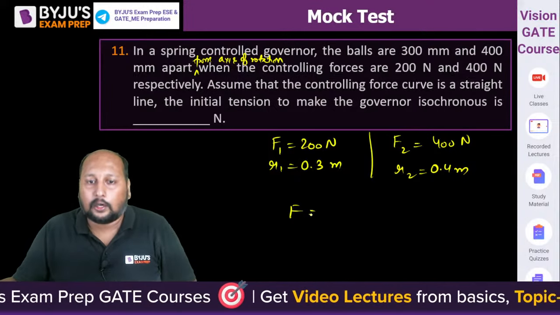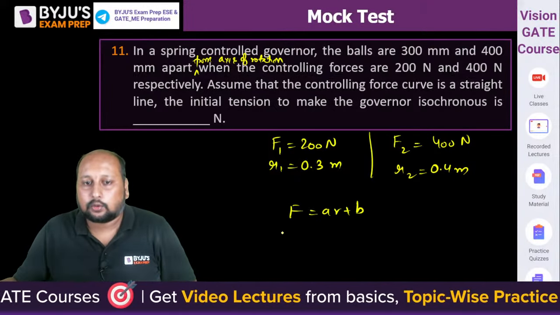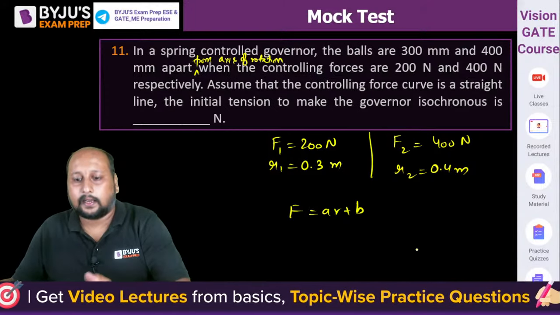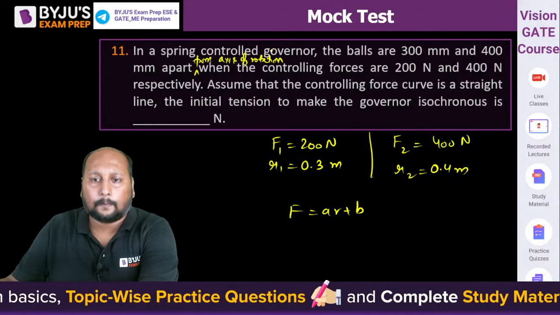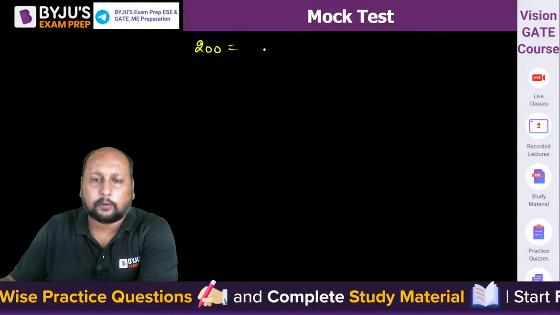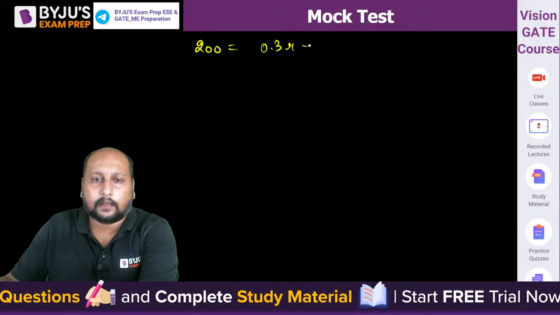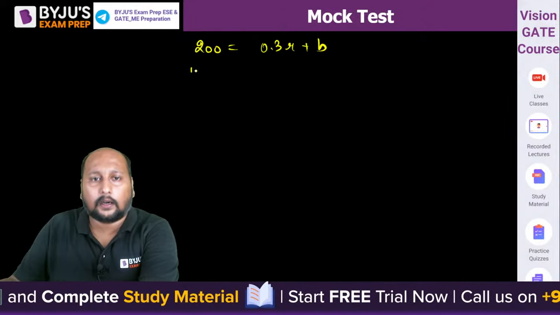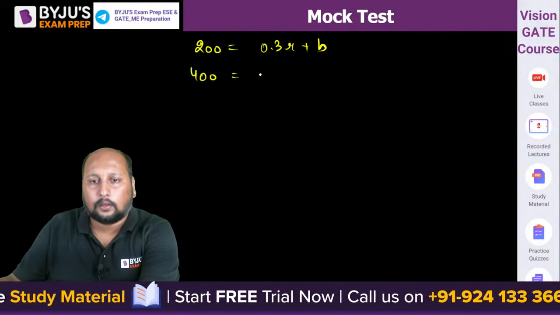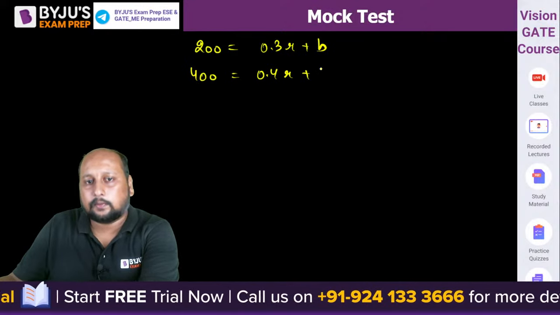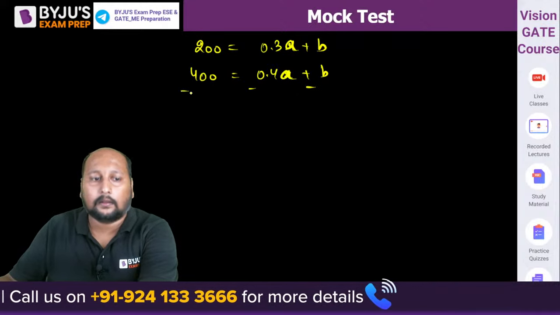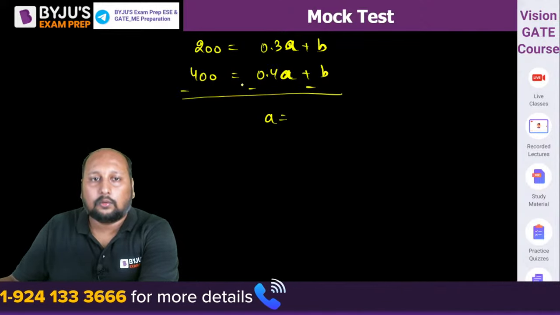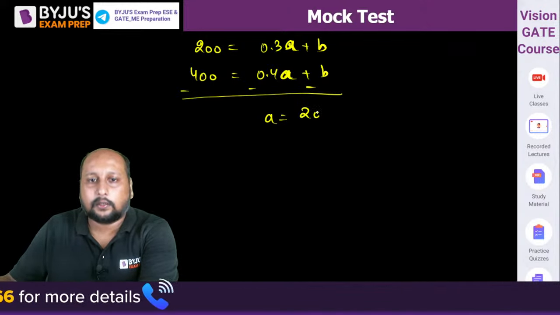So F is equal to AR plus B. So we can say over here as 200 is equal to कितना है R1 0.3 R plus B, and 400 is equal to 0.4 R plus B. Subtract, अच्छा A subtract करेंगे, A is equal to 200 by 0.1, so 2000.